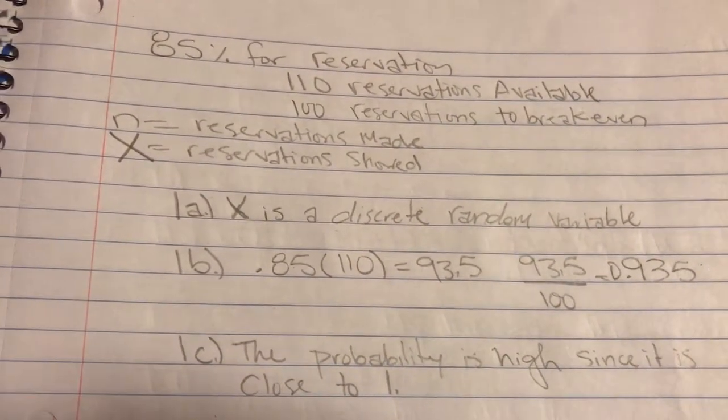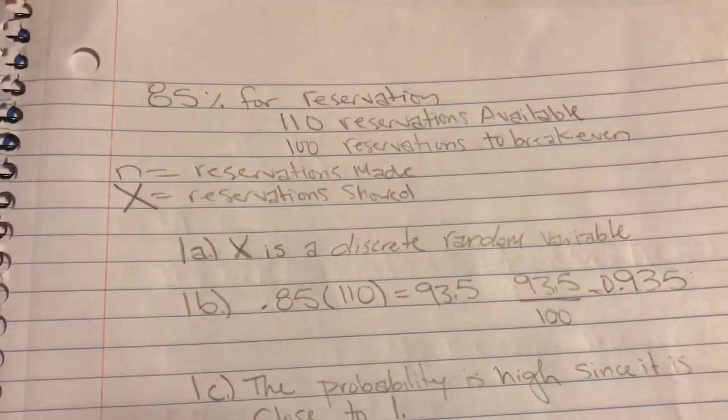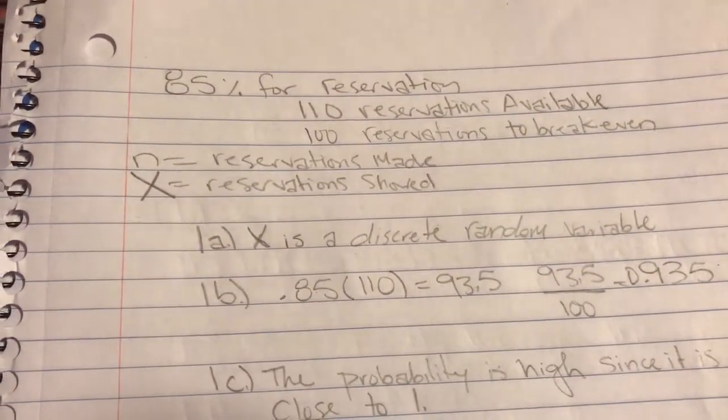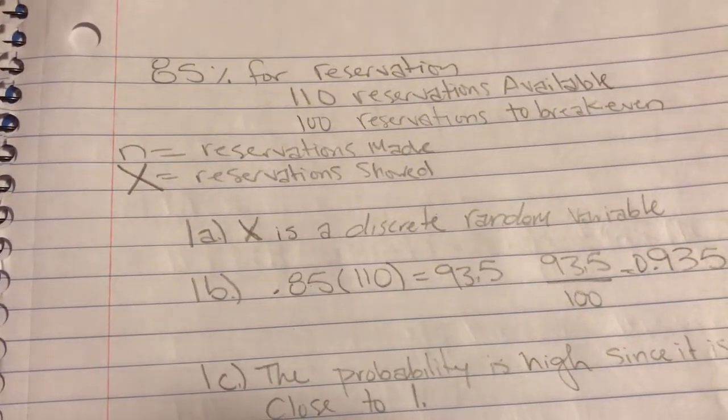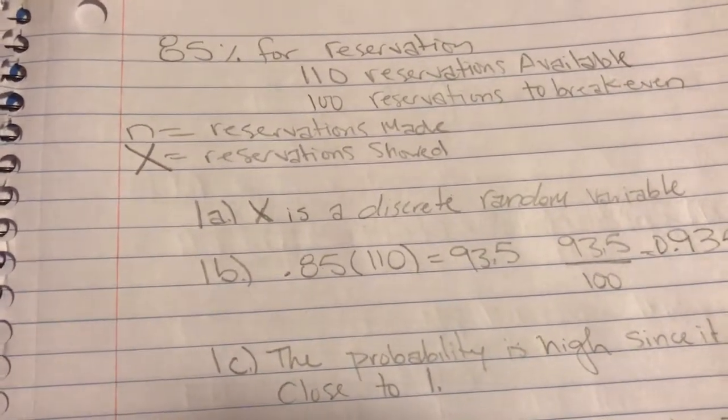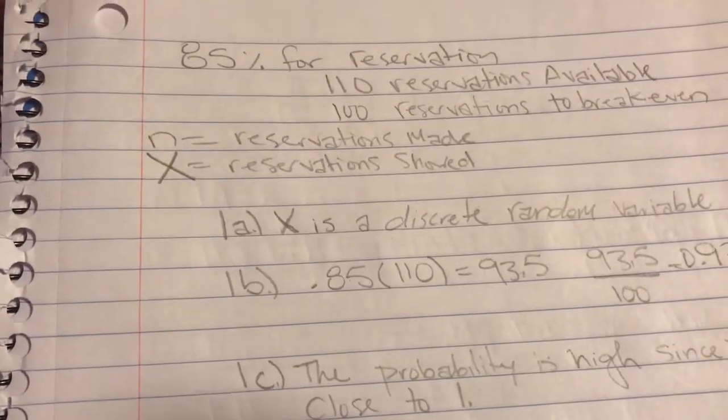Capital X is a discrete random variable, and this is because it is a countable variable such as 1, 2, 3 that can be placed on a number line.